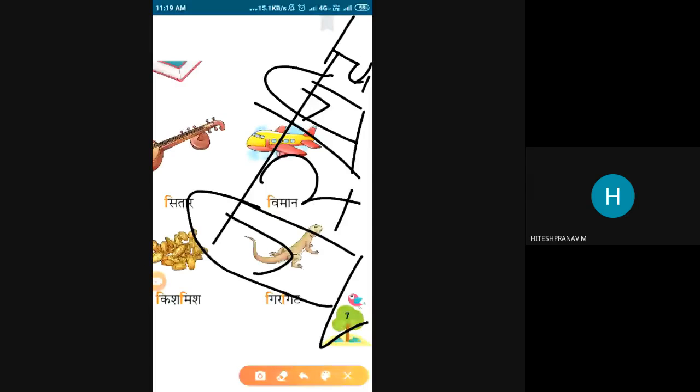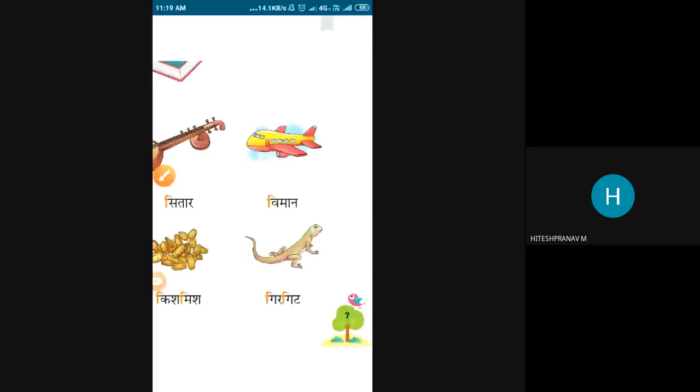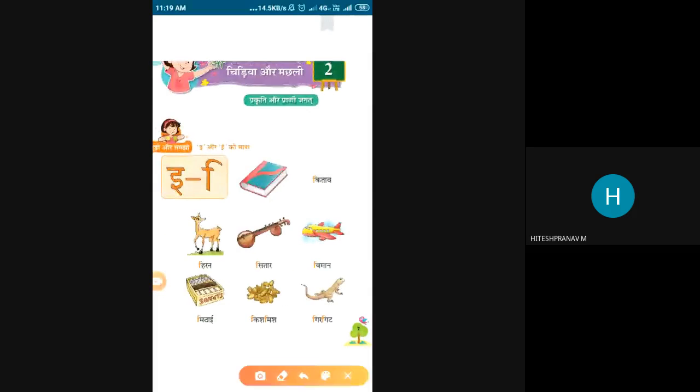Girgit, what? In our home we have seen the lizard behind the bulb, or roaming on the wall, right? So girgit what? Girgit means lizard. So one more time, child. Girgit means what? Lizard. So I'm revising one more time. Say along with me, child.